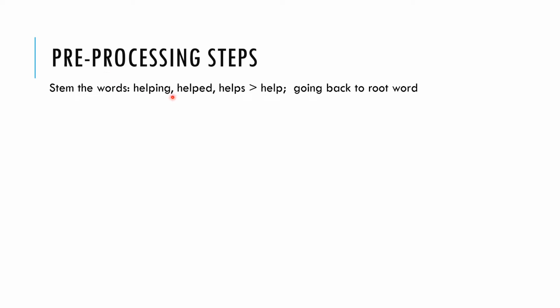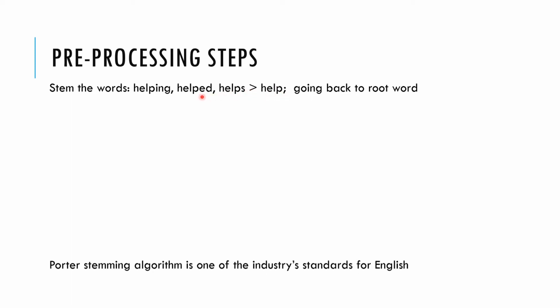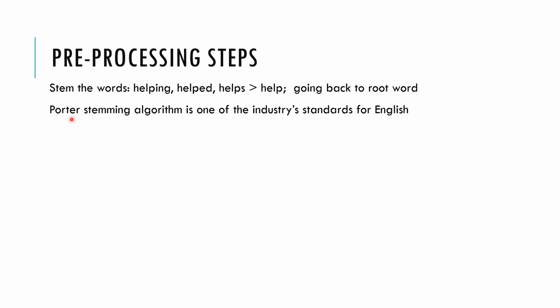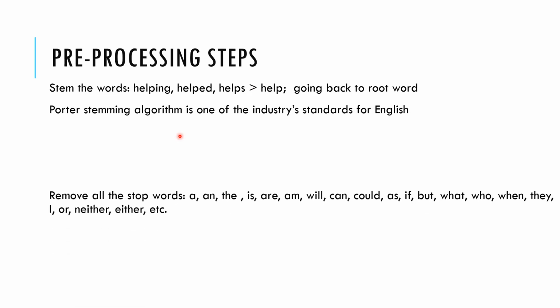After we've done that, we stem the words. What is the meaning of stem? We go back to the root word. For example, helping, helped, helps: the root word is help. So we turn all these words into help. Same with go, went, gone. It will become go. Porter stemming is an algorithm which is one of the industry standards for the English language. A lot of people use Porter stemming for this purpose.